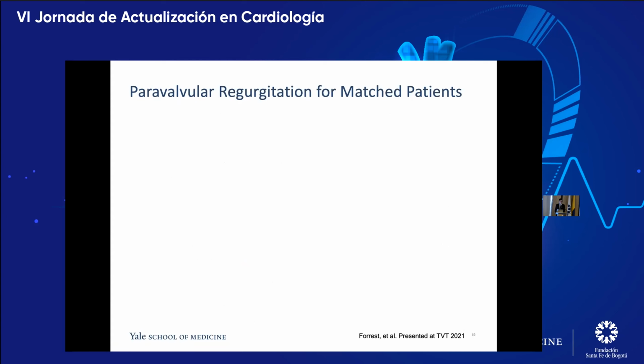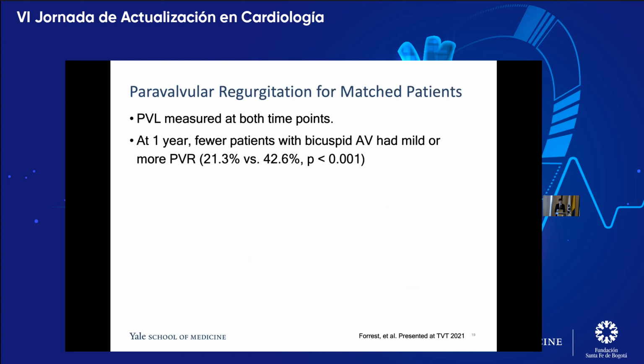Obviously, paravalvular regurgitation tends to be more of an issue in TAVR than in surgical valve replacement. So they looked at that.